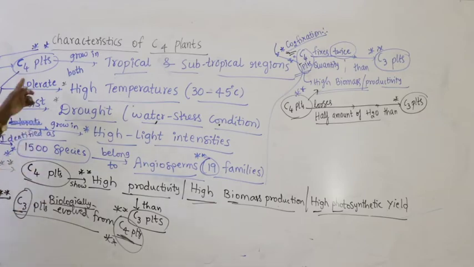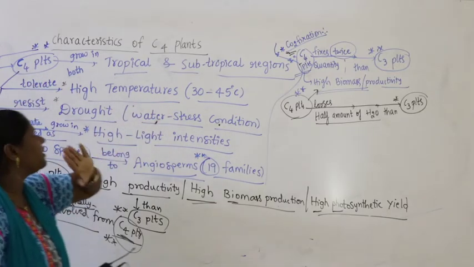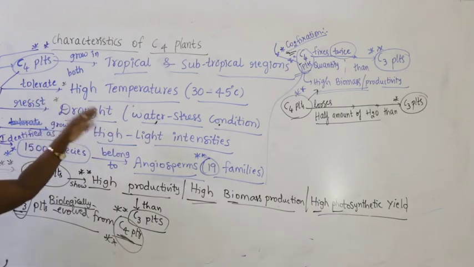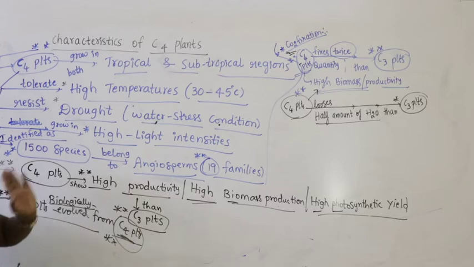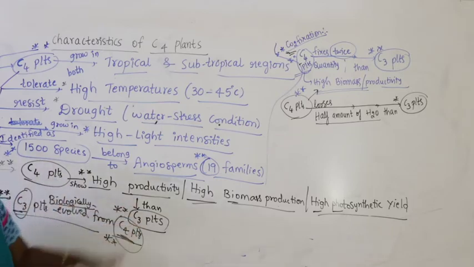I say C4 plants grow in both tropical and subtropical regions. They tolerate high temperature, they can tolerate even drought conditions, and they grow in high light intensities. Nearly 1500 identified C4 species belong to 19 families of angiosperms. C4 plants have high productivity when compared with the C3.